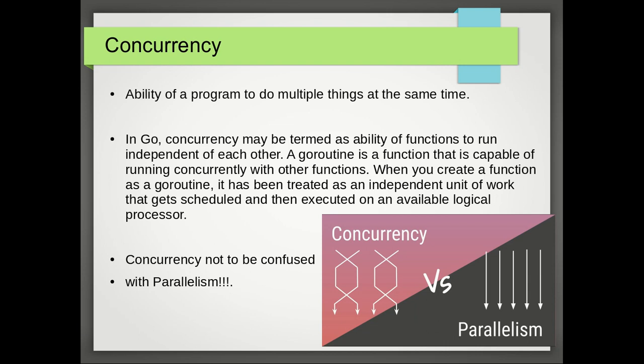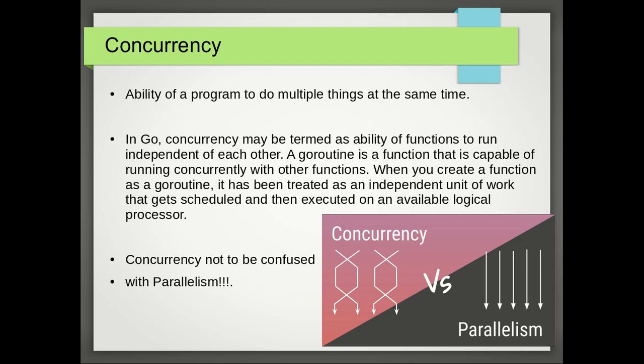An important thing to note here is that concurrency should not be confused with parallelism. Concurrency is about handling numerous tasks at once. So this means that you are working to manage numerous tasks in a given period of time. However, you will only be doing a single task at a time.